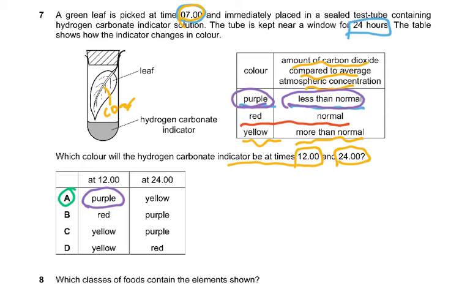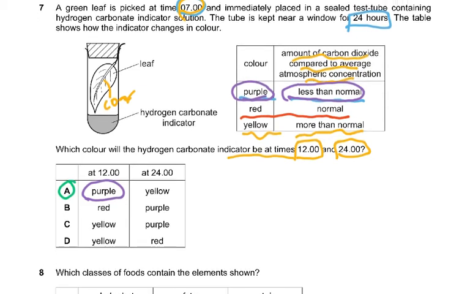So there will be more carbon dioxide. This is a question which checks whether we've understood respiration and photosynthesis, how both of them are happening all the time. Well, respiration is happening all the time, but photosynthesis is only happening during the day. So this was question 7.